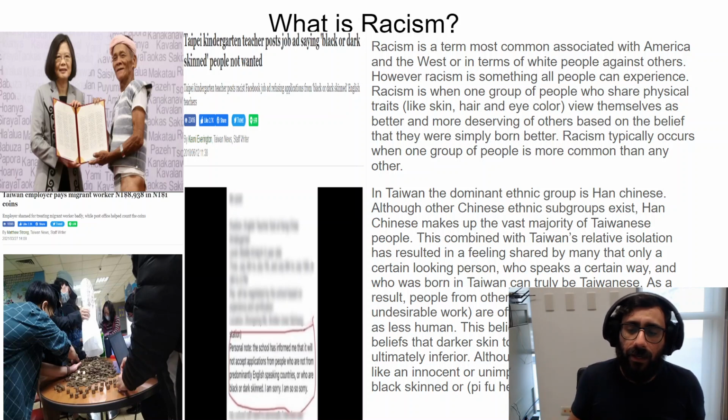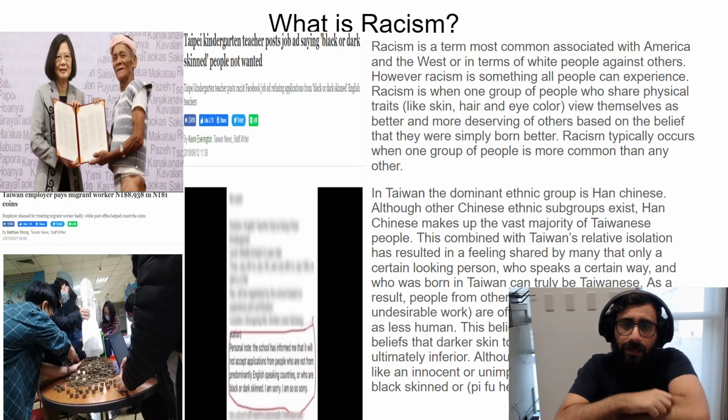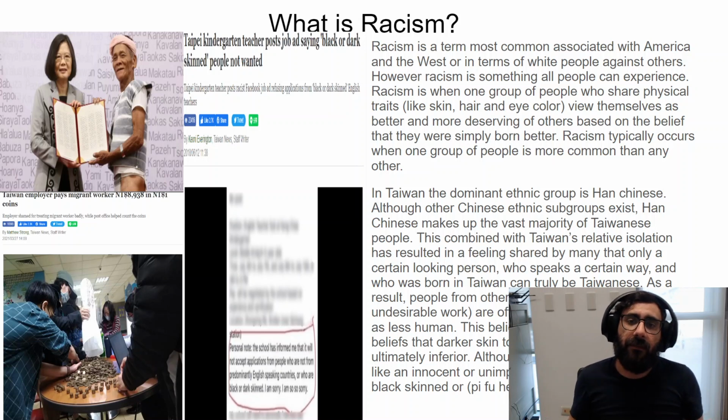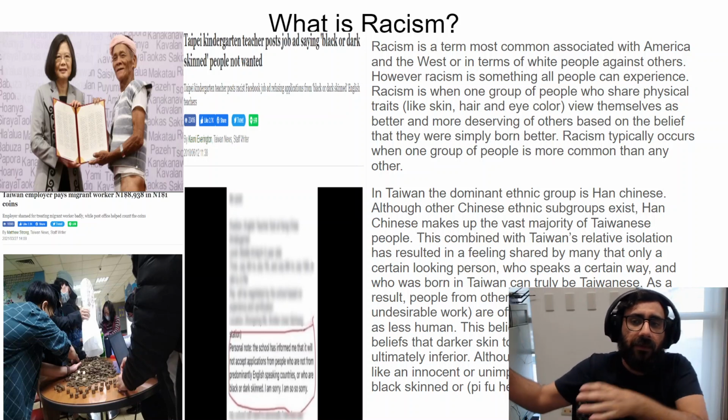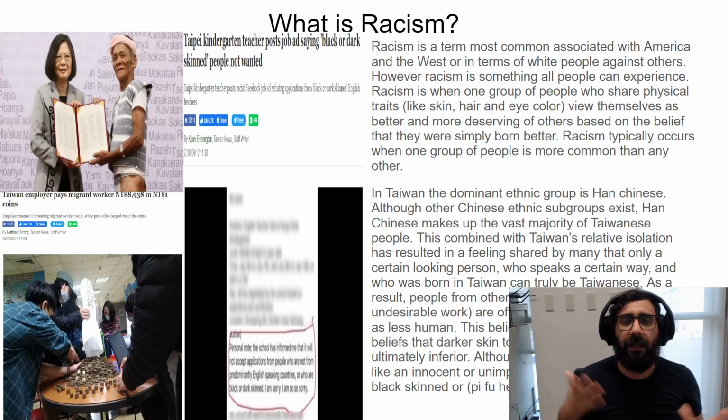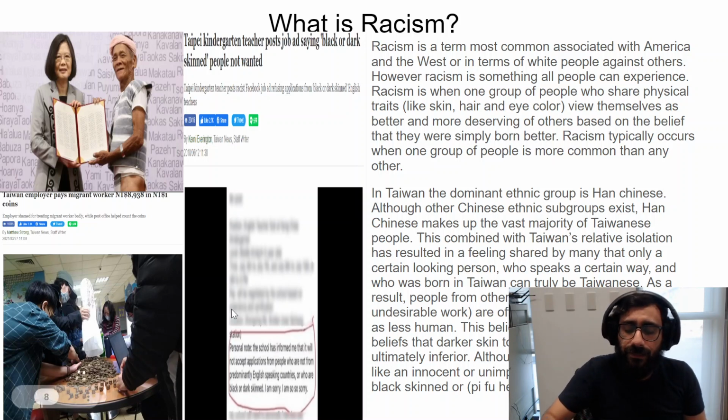So because in the past, the Chinese had this idea that dark people were dirty or undesirable, this is why this idea still kind of exists. Even today, you might hear a girl tell another girl as an insult, "Pi fu hei, pi fu hei." This is dark skin, pi fu hei. It's black skin, and this is considered an insult. Even though you think, oh, I'm only talking about Han Chinese people, I'm only talking about Taiwanese-looking people, because this idea that pi fu hei is an insult, in your mind you associate it unconsciously with everybody who has that skin tone. And this manifests in these kinds of incidents.